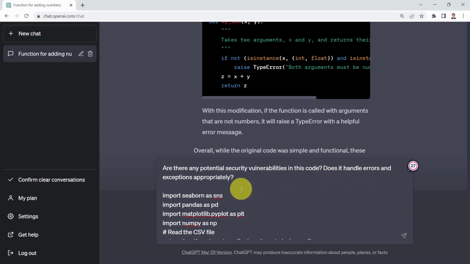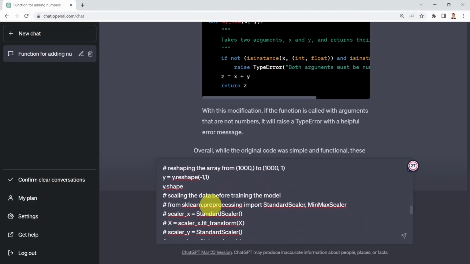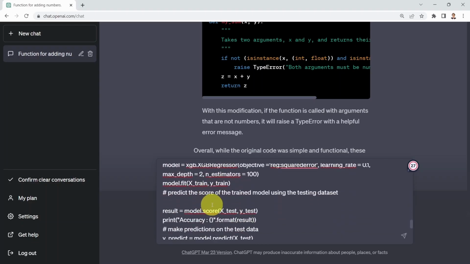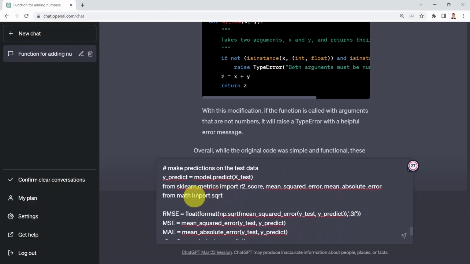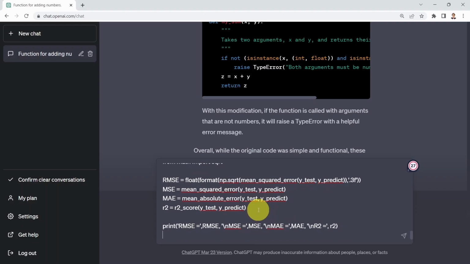Does it handle errors and exceptions appropriately? This is the exact same code that I showed you earlier that reads the data and trains a machine learning regression model to predict our chances of university admission. At the end, it calculates all the different metrics and prints them to the screen.